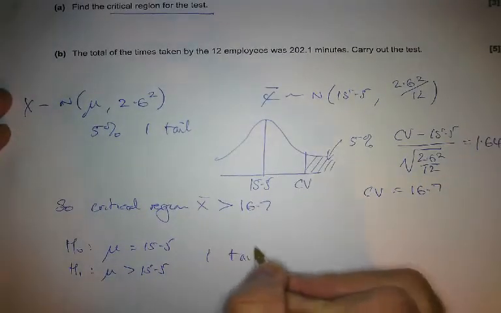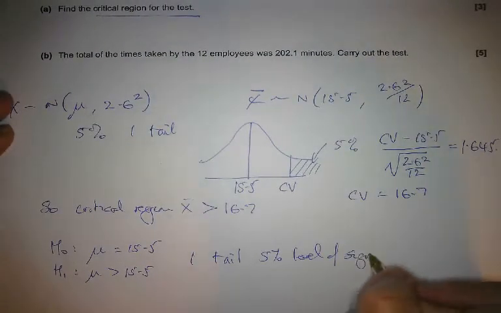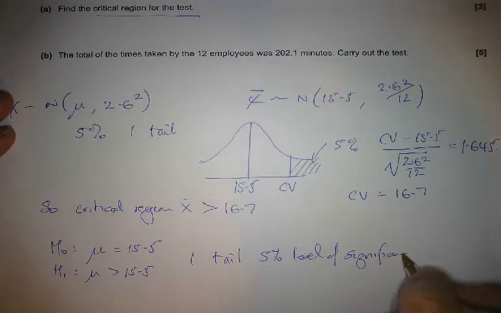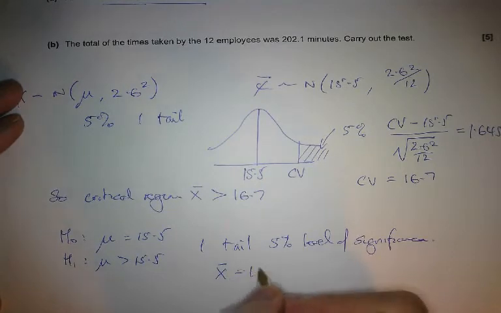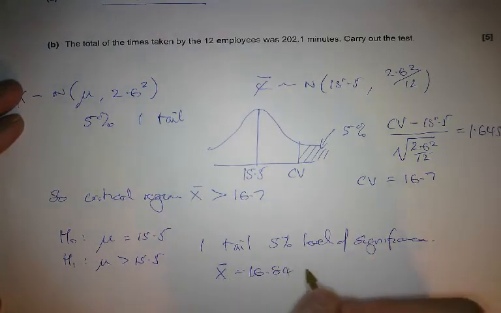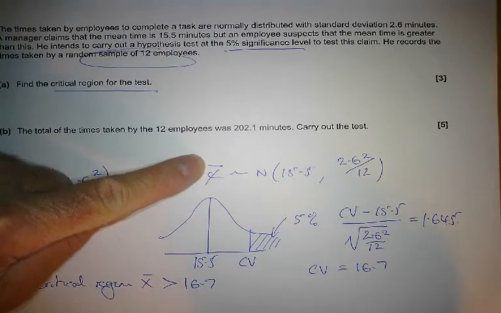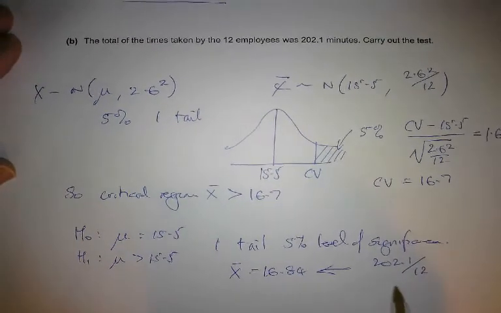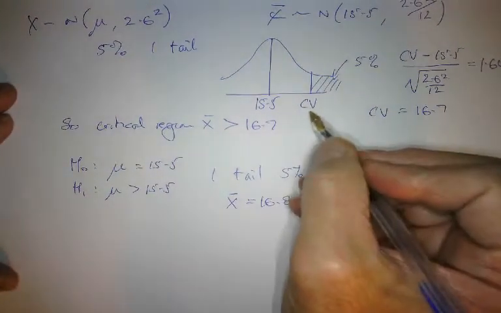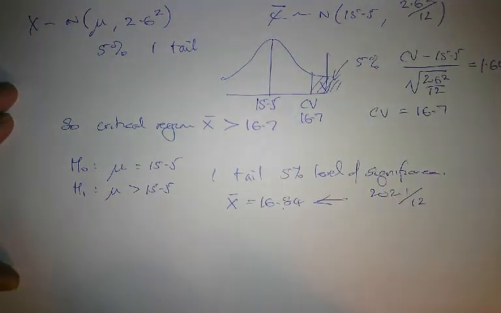You write one tail, 5% level of significance, and notice the repetitive nature of this, it is always going to be the same. And we know that the thing we're testing is x bar being 16.84. How did I get that? Well, it's 202.1 shared by those 12, and that gets you 16.84. I know now that the critical value here is 16.7. This one lies in here, so therefore it's in the critical region.